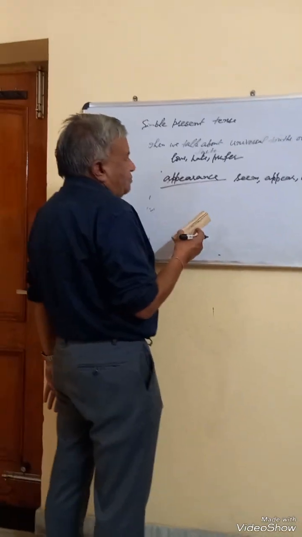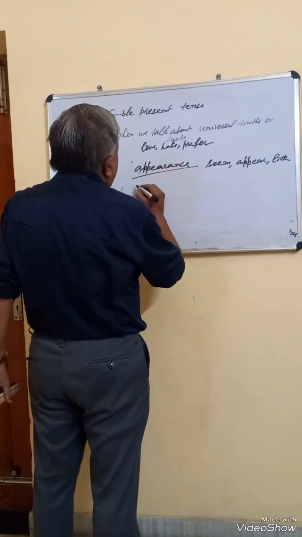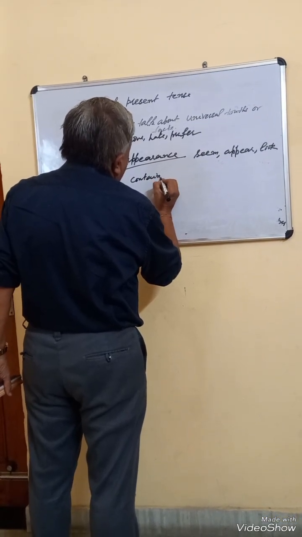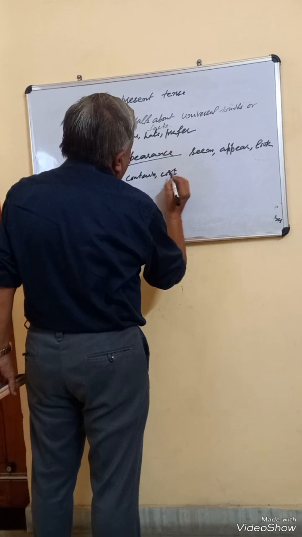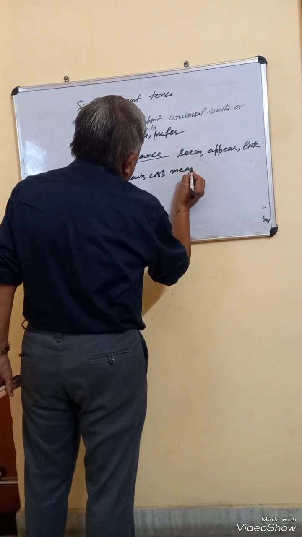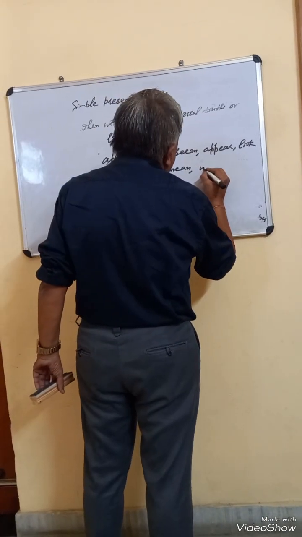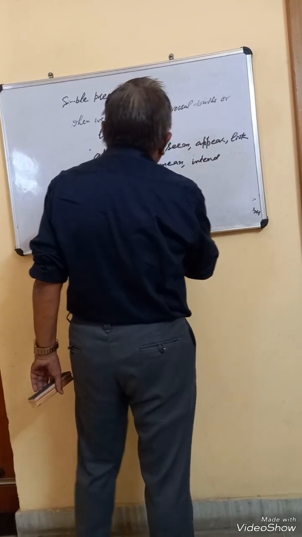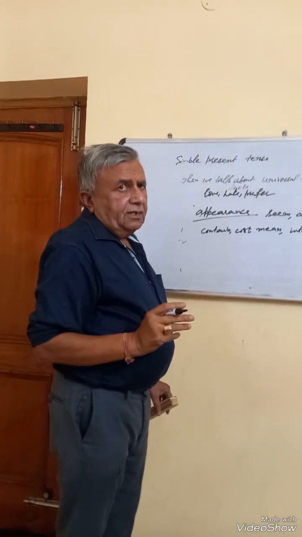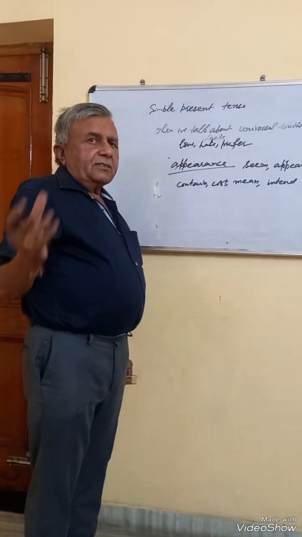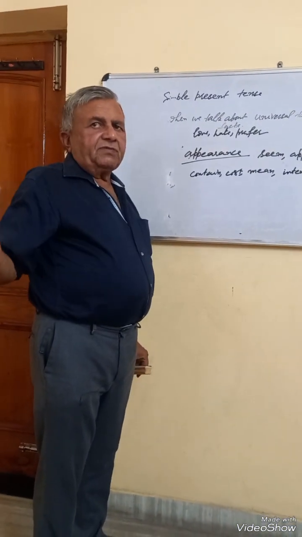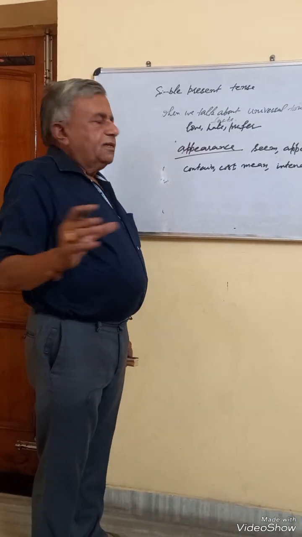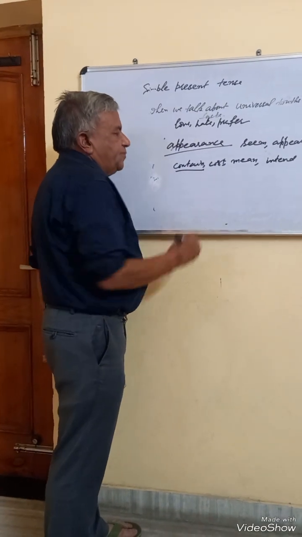So there are some other words also. For example, contain, cost, mean, intend. So these also don't involve any action. If I say this jar contains 50 toffees, here contain does not represent any action.